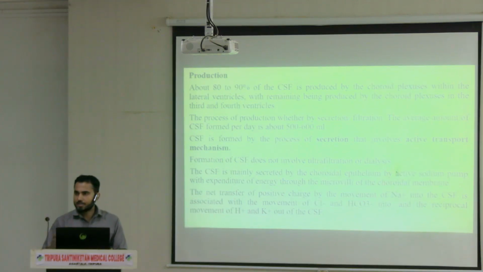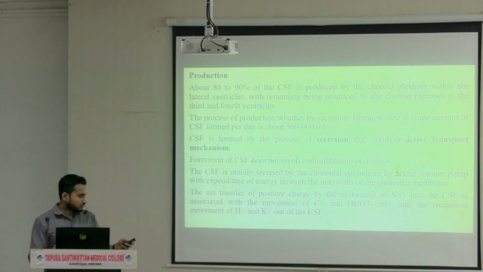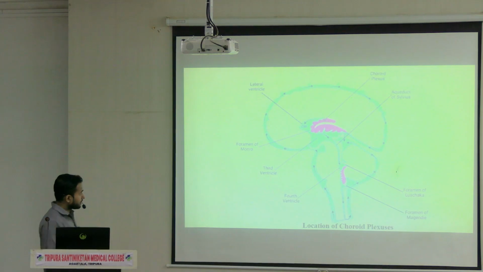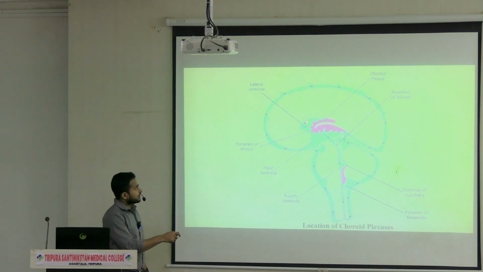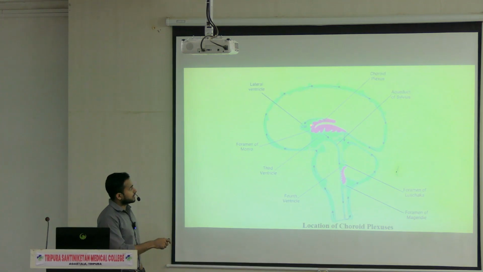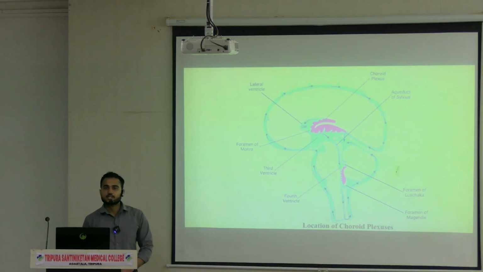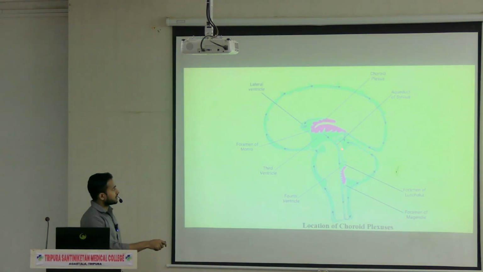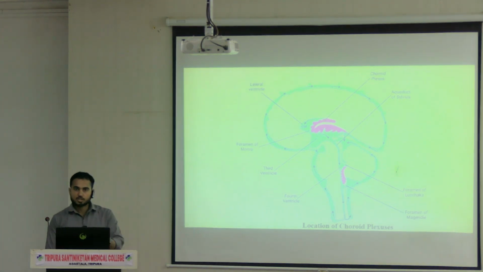Have you seen the ventricles? Means in the diagram, not in the brain, because dissection is not done yet. Let me show you the diagram. Here you can see the diagram of the ventricles and the choroid plexus. This is the lateral ventricle, this is the other lateral ventricle, this is the third ventricle, this is the aqueduct of Sylvius, and after that this is the fourth ventricle. These are the ventricles of the brain, and inside them you can see the choroid plexuses, from which the production of the CSF is taking place.